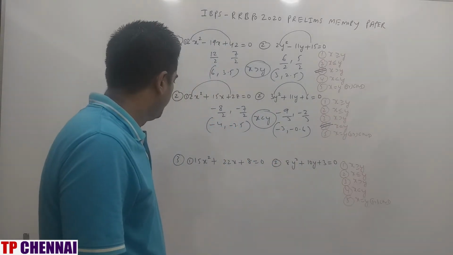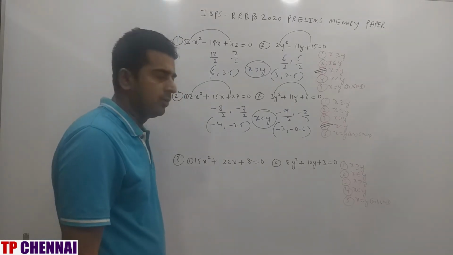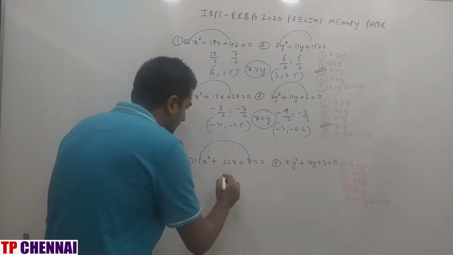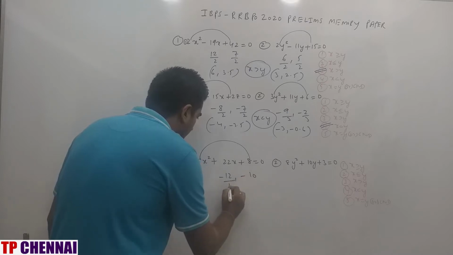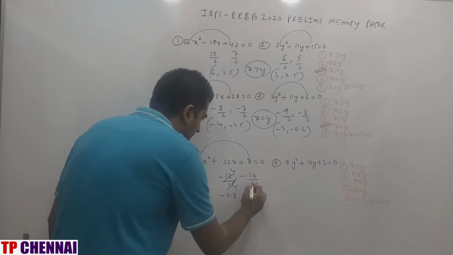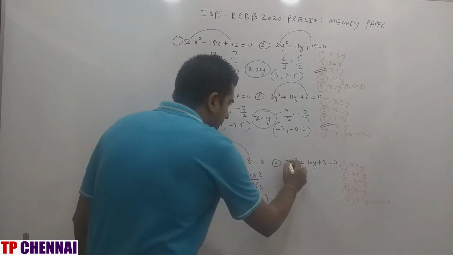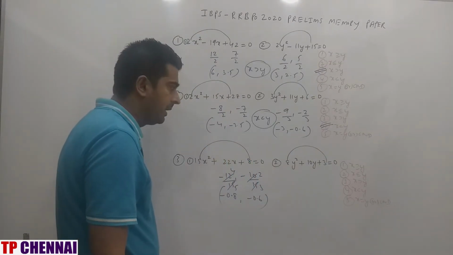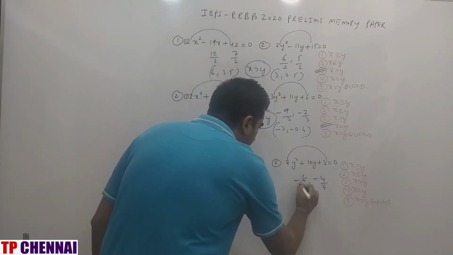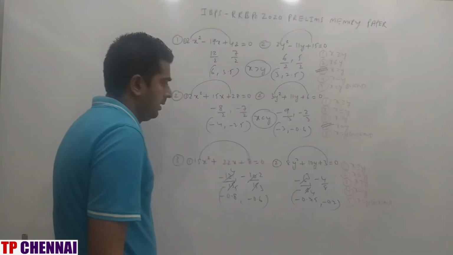Third one: 15x square plus 22x plus 8 is equal to 0, and 8y square plus 10y plus 3 is equal to 0. 15 into 8 is 120, and when you add you should get 22. So minus 12 and minus 10, by 15: 3 4s are 12, 3 5s are 15, this is minus 0.8, and 5 2s are 10, 5 3s are 15, this is minus 0.6. Here 8 into 3 is 24, and when you add you should get 10. So minus 6 and minus 4, by 8: minus 0.75 and minus 0.5.